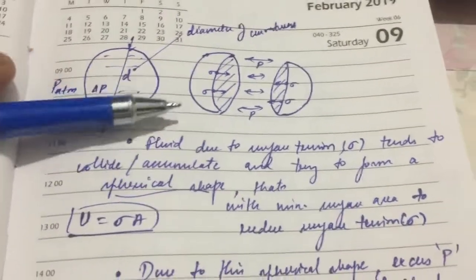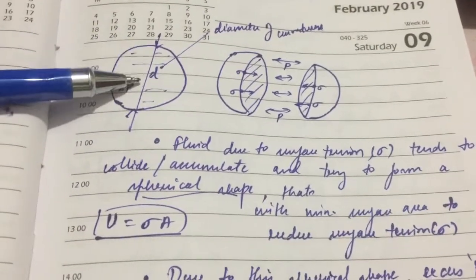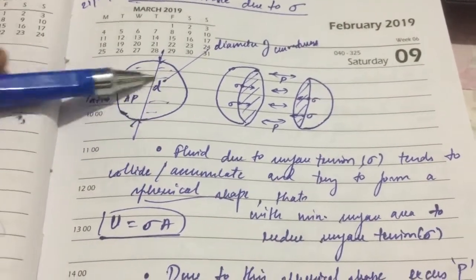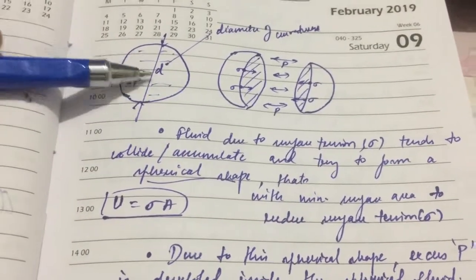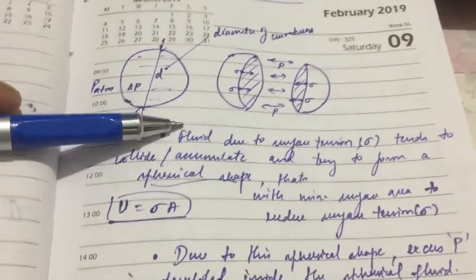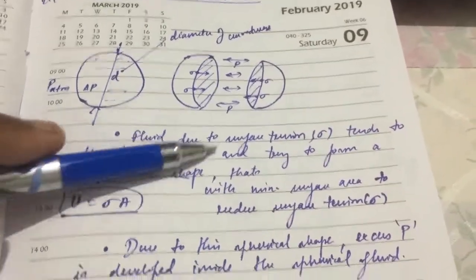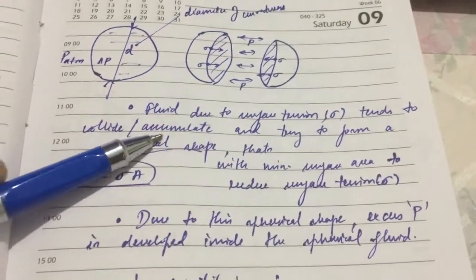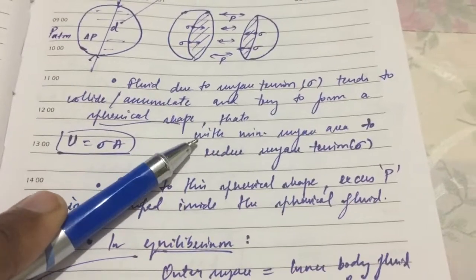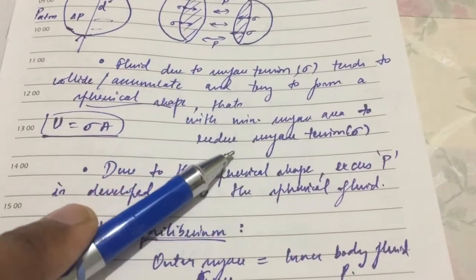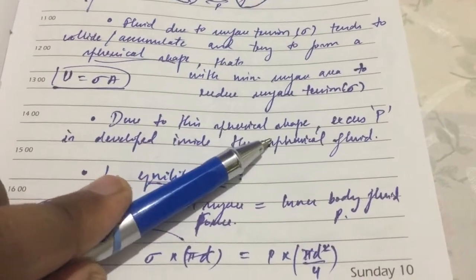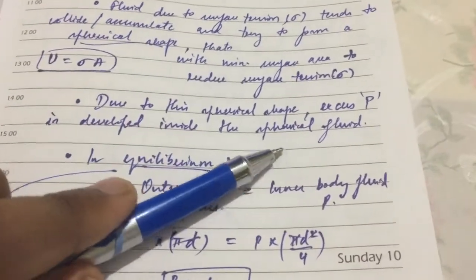If we have a spherical shape like this, what is the excess pressure created inside the bubble? There is a surface tension on the outside, so due to this surface tension, extra pressure is created inside the bubble. The fluid, due to the surface tension, tends to accumulate and form a spherical shape with minimum surface area to reduce the surface tension. Due to the spherical shape, excess pressure is developed inside the spherical fluid.